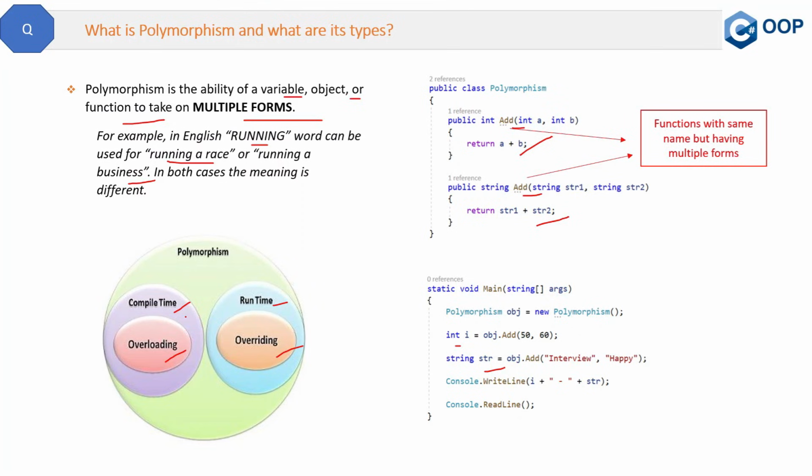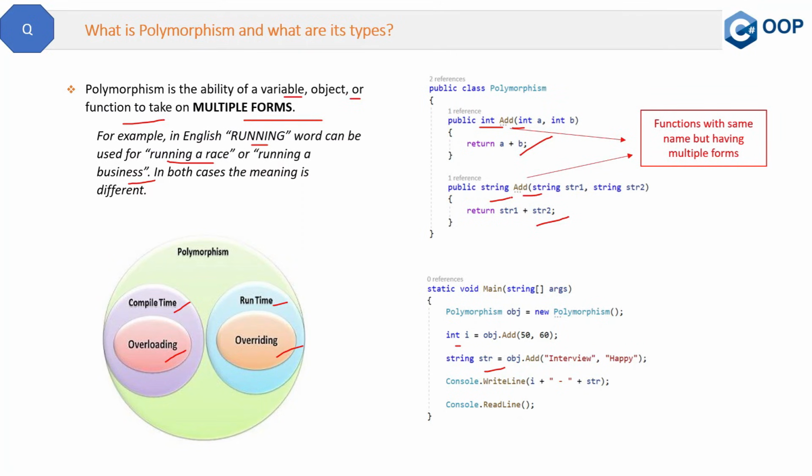Compile time means when you build your project in .NET, then the .NET framework starts converting your C# code into machine language and will create the DLLs, right? This duration of conversion is called compile time. So why is overloading called compile time? Because at compile time, the .NET framework knows that these two add methods are different. Their name is the same, but they are different methods doing different functionalities. So they know this at compile time only. That's why overloading is compile time.